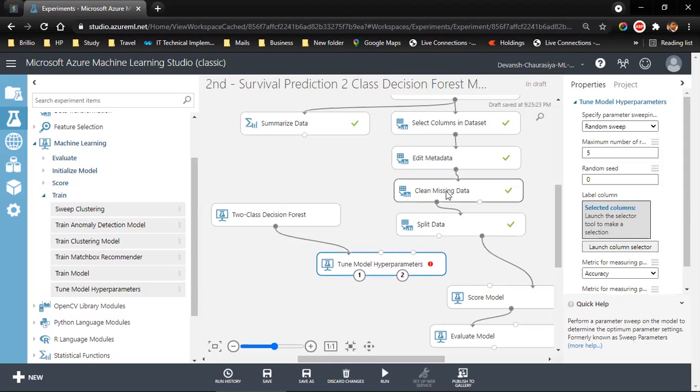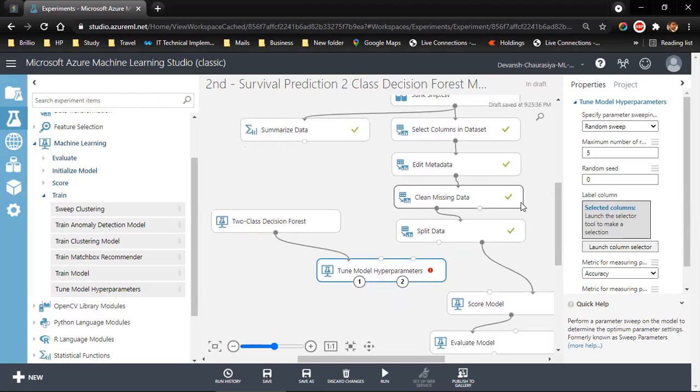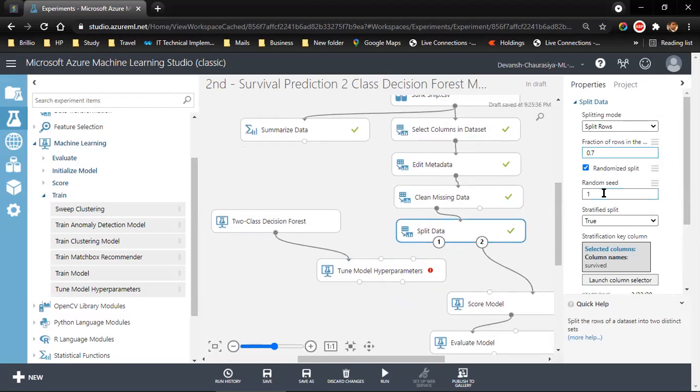Now, let me give you a walkthrough one more time. We added the data, we summarized it, and we selected the columns over here. This time we selected more columns. We edited the metadata from string to categorical. Wherever the data was not present, we did the data imputation by clean missing data. Then we split the data, 70% to test and the remaining 30% into training. So this is that split data. This is our result dataset 1 and this is dataset 2.